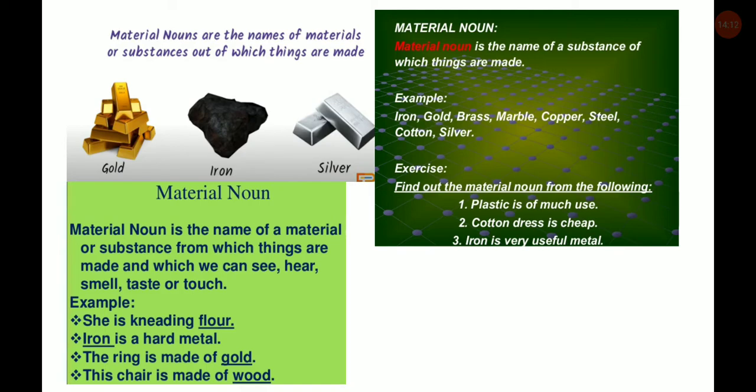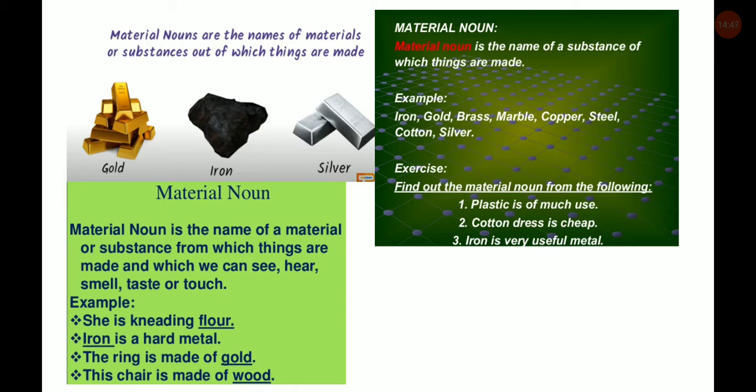Iron is what? A material noun. The ring is made of gold. So gold is a material noun. This chair is made of wood. So wood is a material noun. Other examples are iron, gold, brass, marble, copper, steel, cotton, silver, which are all materials. These are substances, so that's why they are called material nouns.